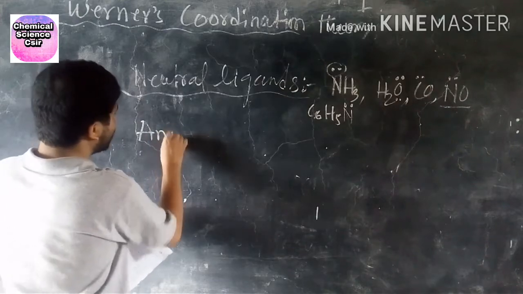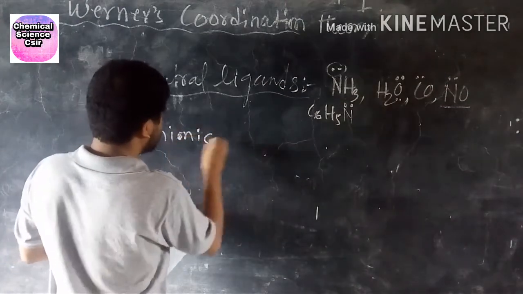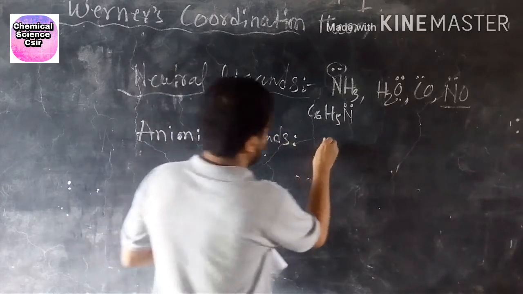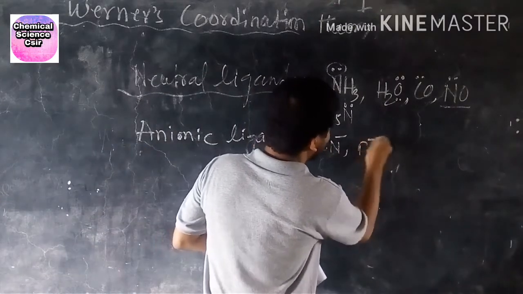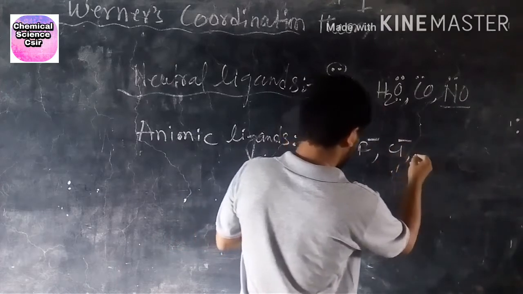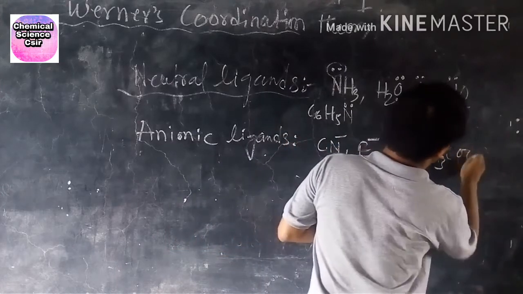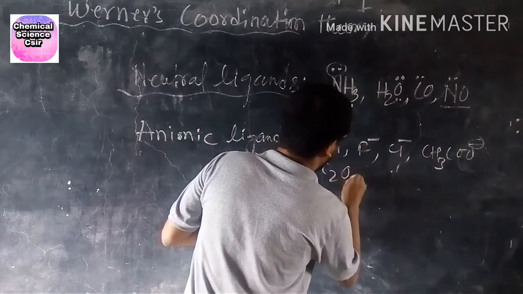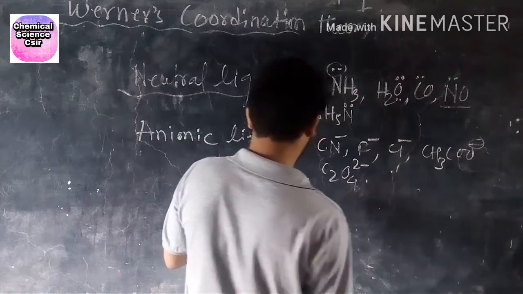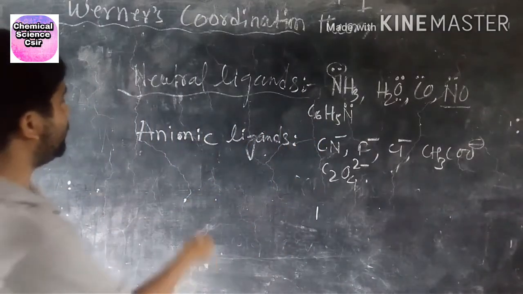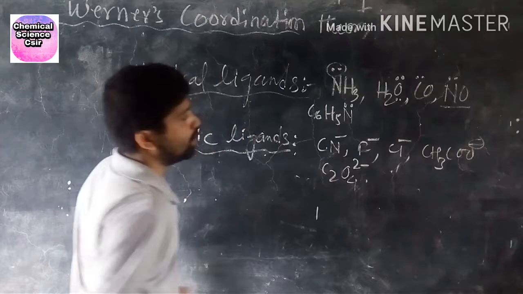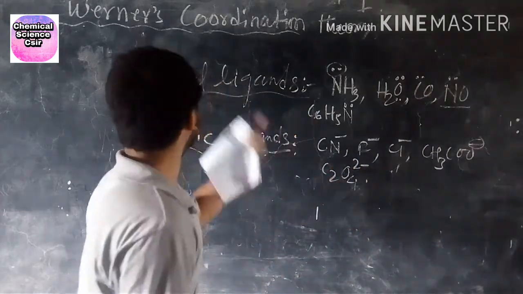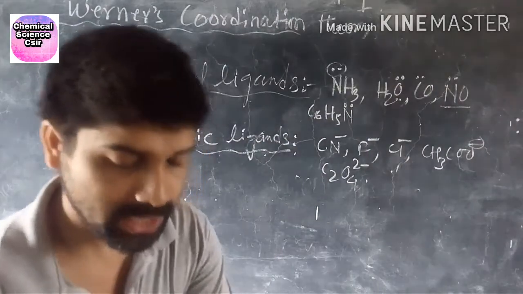Now anionic ligands. Some examples of anionic ligands: CN minus, F minus, Cl minus, CH3COO minus, which is acetate, and C2O4 2 minus, like this. So these are anionic ligands. You should learn which one is an anionic ligand and which one is a neutral ligand.